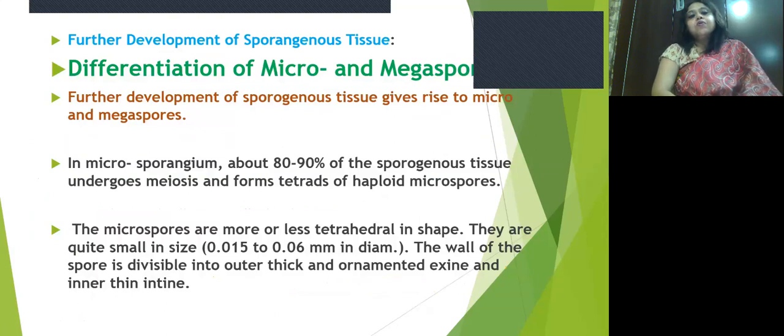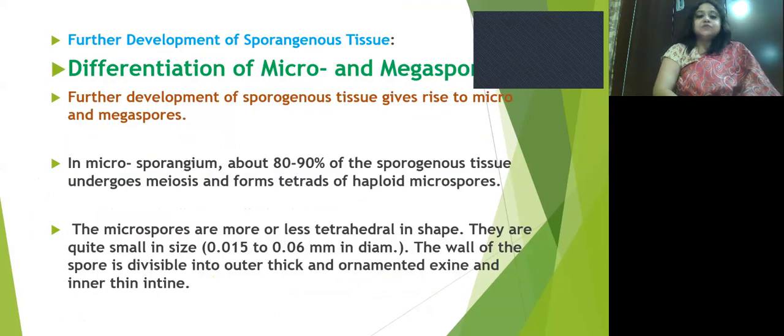How do we differentiate the micro and megaspores? The further development of the sporogenous tissue gives rise to micro and megaspores. In the microsporangium, about 80 to 90% of the sporogenous tissue undergoes meiotic division and forms tetrads of haploid microspores.